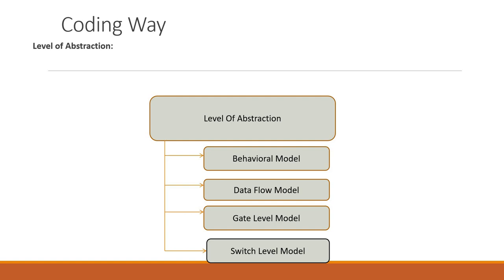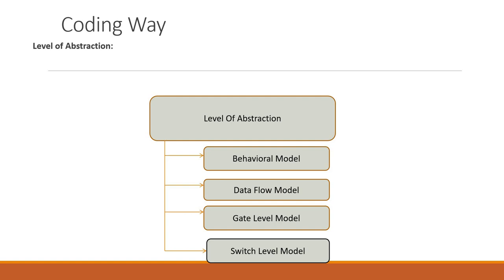Those primitives are used to design the gate level model. What the primitives are, we'll discuss later. Right now, just understand that in gate level we use primitives, and with the help of primitives we get the output.